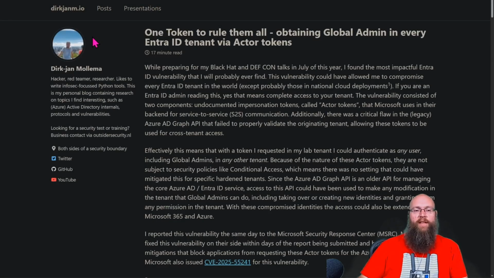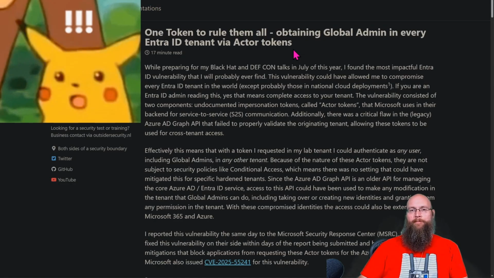Now, this is one that I've actually been meaning to dig into. I thought I was going to have some more time to, but Dirk-Jan here, super smart guy who covers just about everything hacking Azure and Entra ID, found an exploit that was probably the most impactful since Eternal Blue. And he found it inside Azure. The long and short of it is, with this exploit, you could have taken over any tenant in Azure.